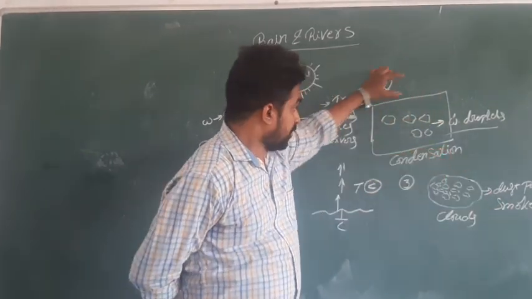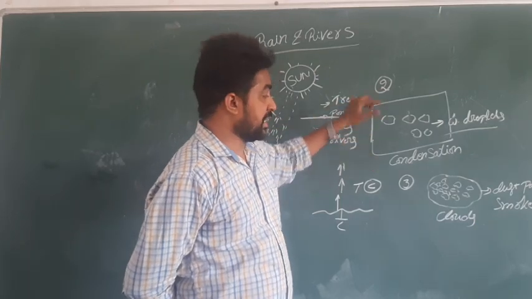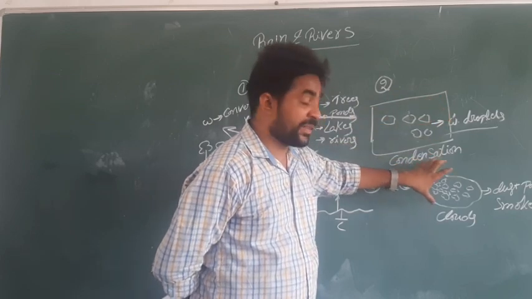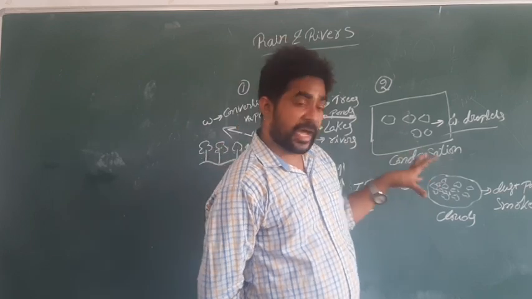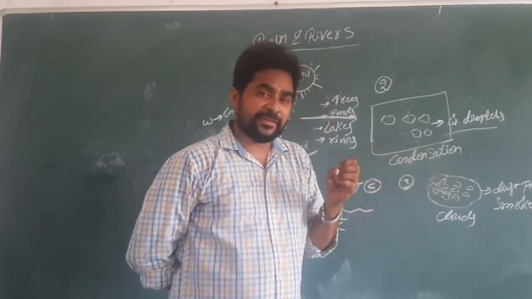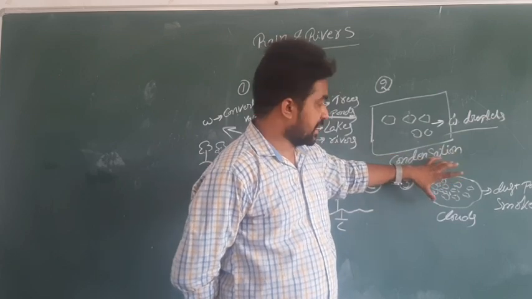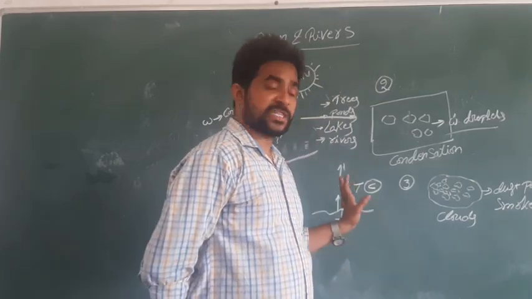First is evaporation, second is condensation, third is the water droplets. You can see the tiny droplets of water joining into one big cloud. The cloud also consists of dust particles and smoke.